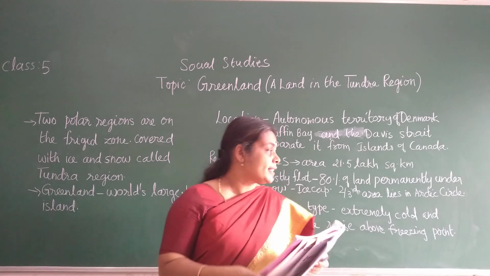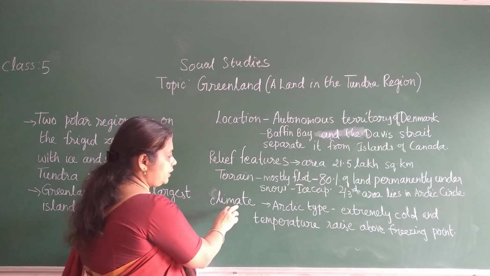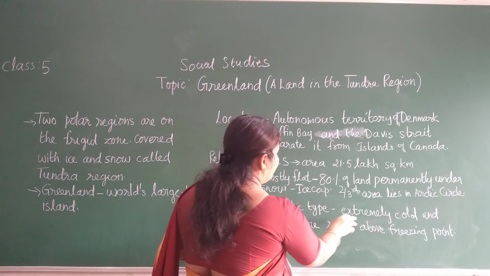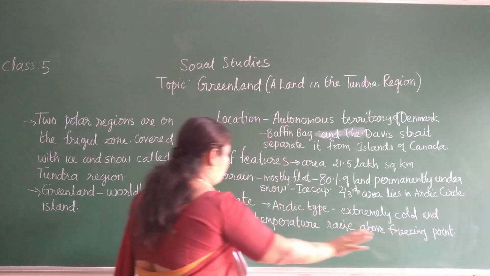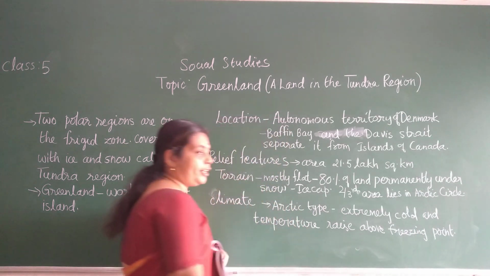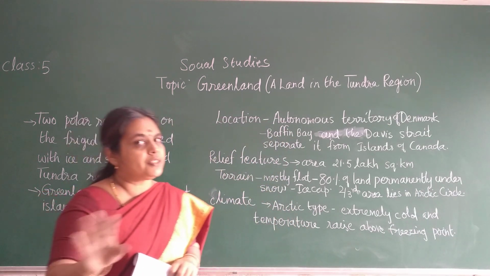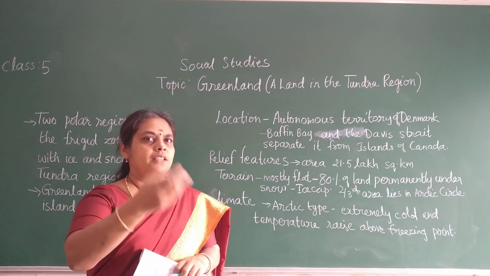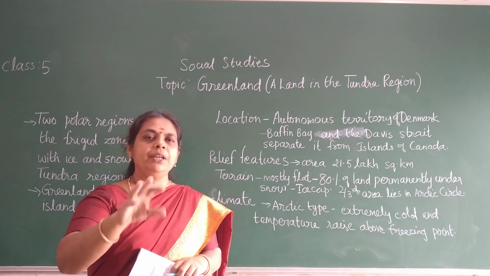The next one is climate, children. They have an Arctic type climate, that is, it is extremely cold and the temperature never rises above freezing point. You know freezing point is 0 degree Celsius, so if 0 degree comes, the snow will be coming.